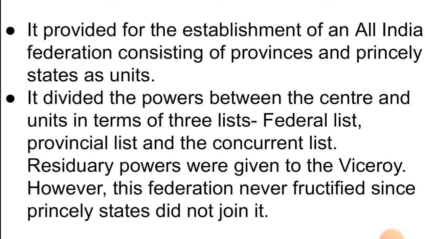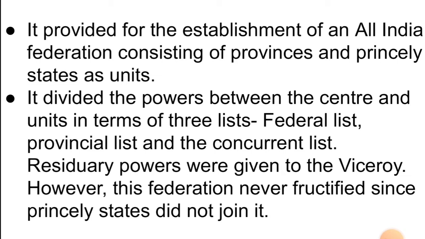The Government of India Act of 1935 wanted to establish an All India Federation, which consisted of British provinces as well as the princely states. At that time, there were almost 565 princely states in India. It divided the powers between the center and units in terms of three lists: the federal list, the provincial list, and the concurrent list. Residuary powers were given to the viceroy. However, this federation never fructified since the princely states did not join it.